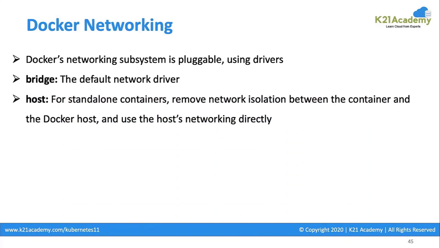The host type of network is one where the container replicates the complete host's network stack and starts behaving as if it's the host itself. So whatever would be the IP address of the host, that would be the IP address of the container in case of host networking. And the third one is the none type of networking, in which the container's complete networking is disabled. It can't communicate to any container on that host.